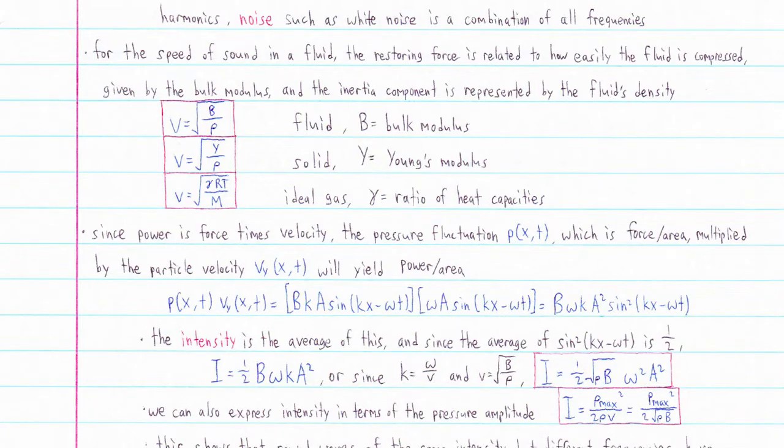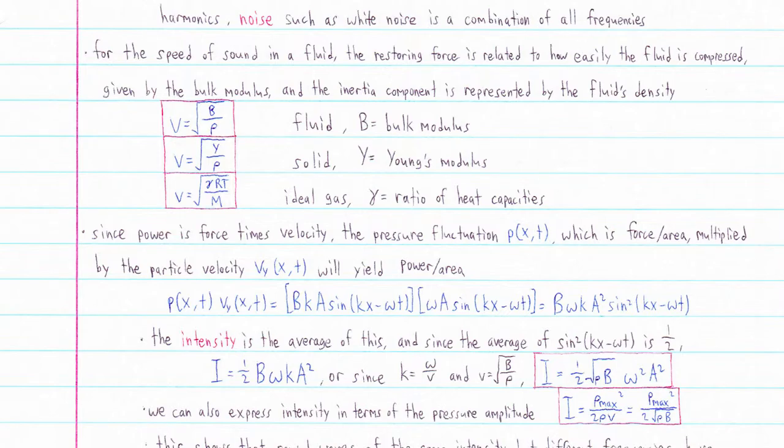So remember, the speed of a mechanical wave depends mainly on two factors: the strength of the restoring force, which tends to bring the oscillating particles back to equilibrium, and the inertia, the part that the particles resist being brought back to equilibrium. So for a transverse wave on a string, the wave speed was equal to the square root of the tension force divided by the linear density.